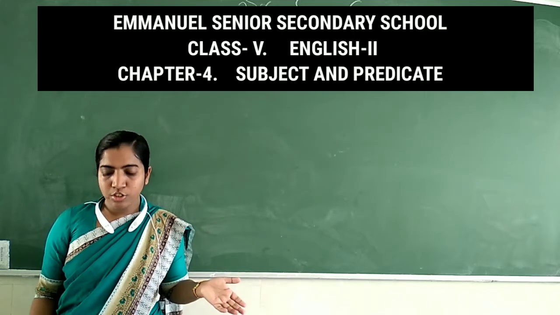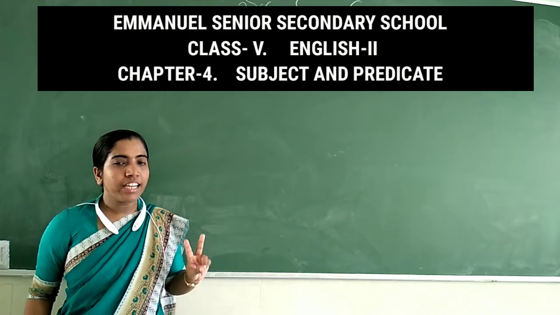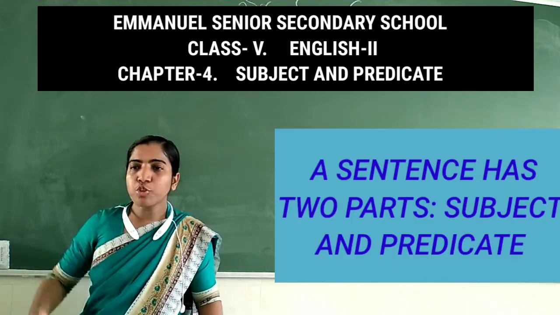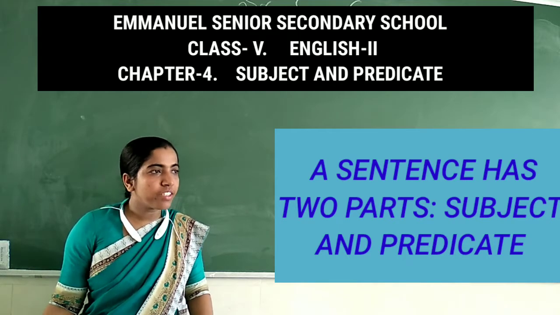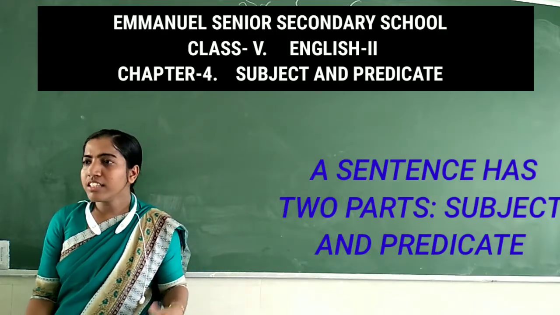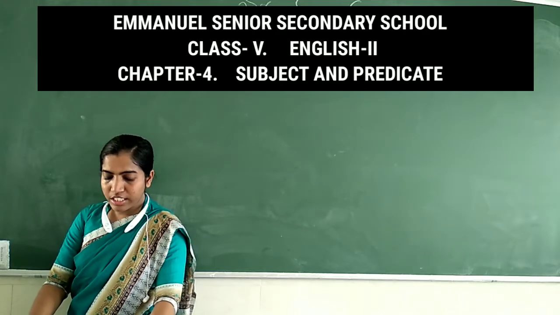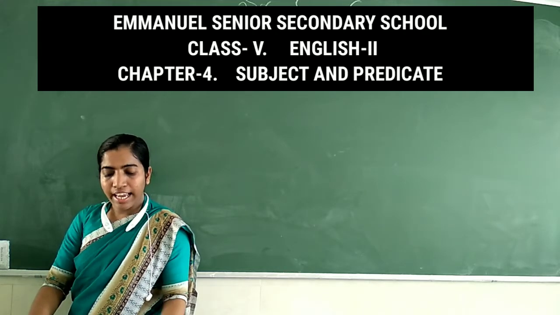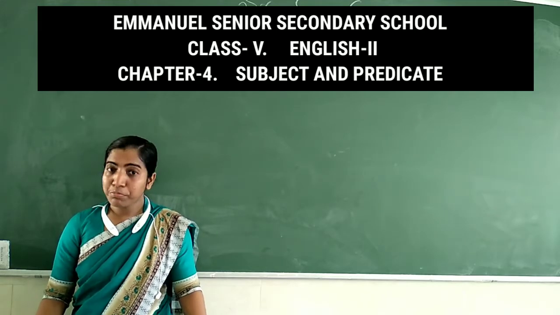whatever sentences there are, can be divided into two parts. We can divide that sentence into two parts. So which are the two parts? The subject and the predicate. So which are the two parts of the sentence? Subject and predicate. So in this chapter, we are only discussing the subject and predicate. So let's first start with subject.